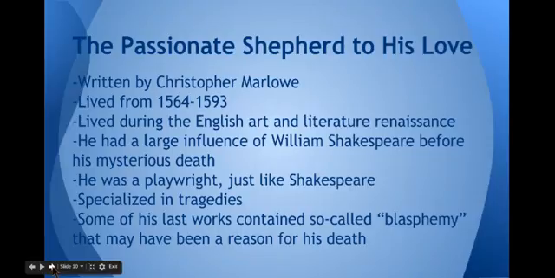And he was a playwright just like Shakespeare, and he specialized in tragedies, and this goes along with how he mysteriously died. Some of his last works contained blasphemy that may have been a reason for his death, because he was apparently not fond of the queen, so she might have just decided to kill him.